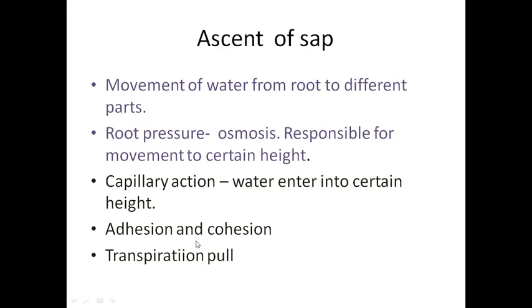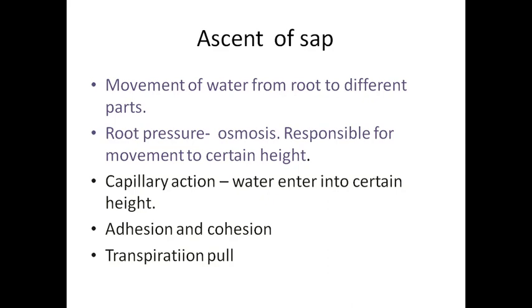Adhesion means water and xylem. Water is one molecule and xylem is another, so both are different molecules. Attraction between water and xylem is called adhesion. So the water molecules stick to the xylem and reach different parts of the plants.